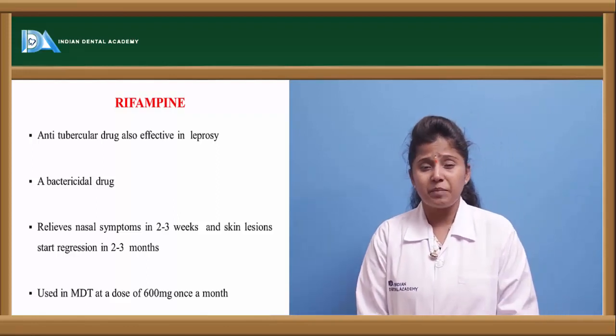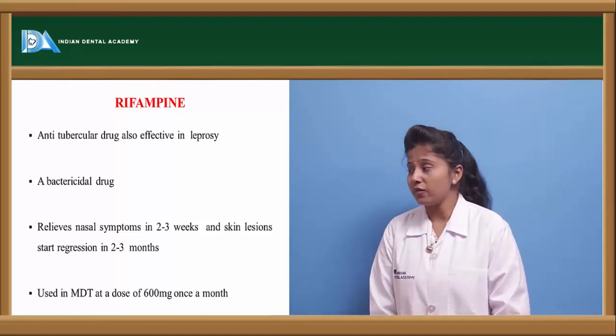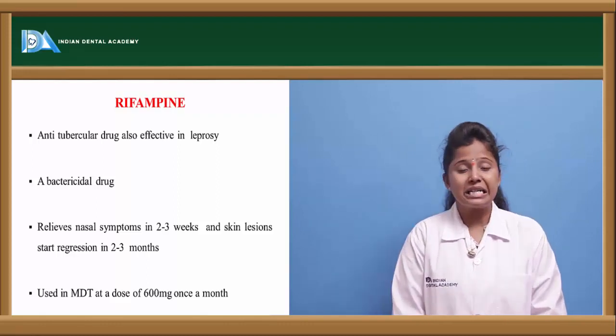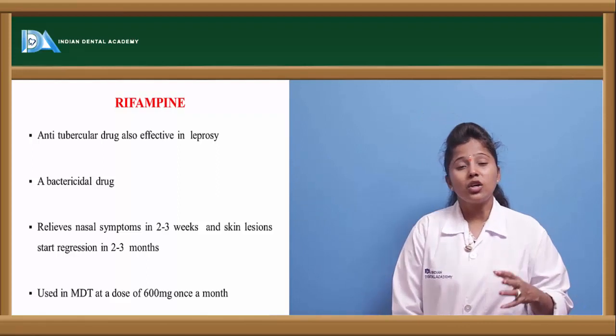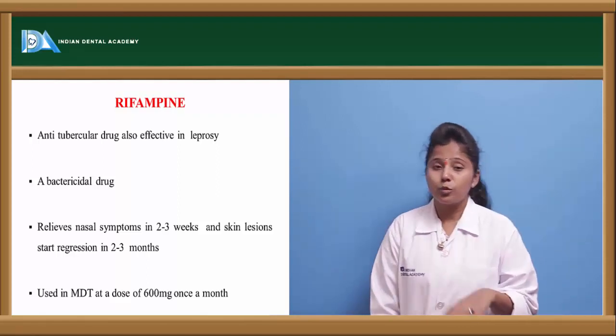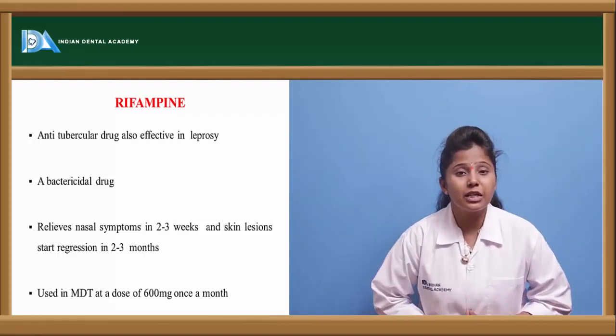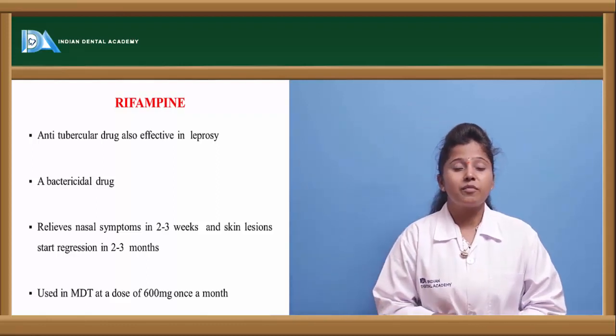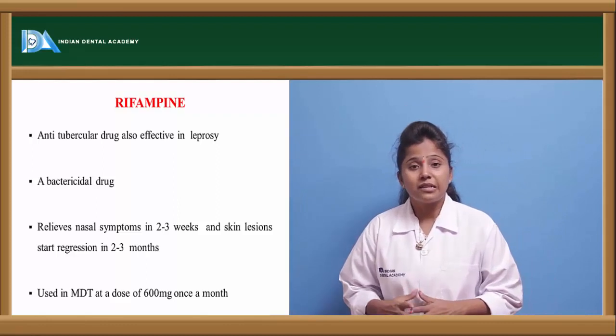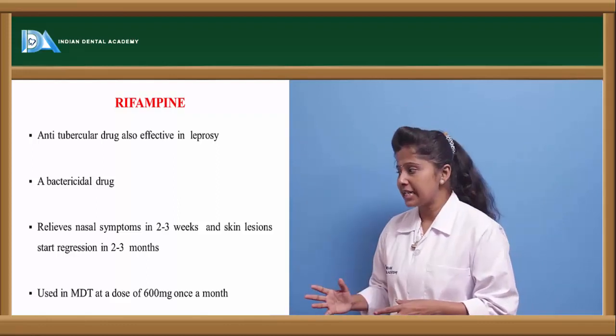So how is this rifampin used in the treatment of leprosy? It is a bactericidal drug. This drug inhibits cell wall synthesis. Not only does it inhibit the Mycobacterium tuberculosis cell wall synthesis, it also inhibits the cell wall synthesis of Mycobacterium leprae. That is the reason it shows bactericidal effects.